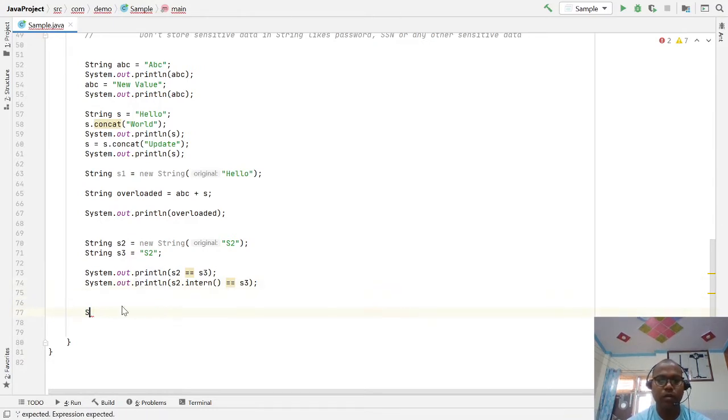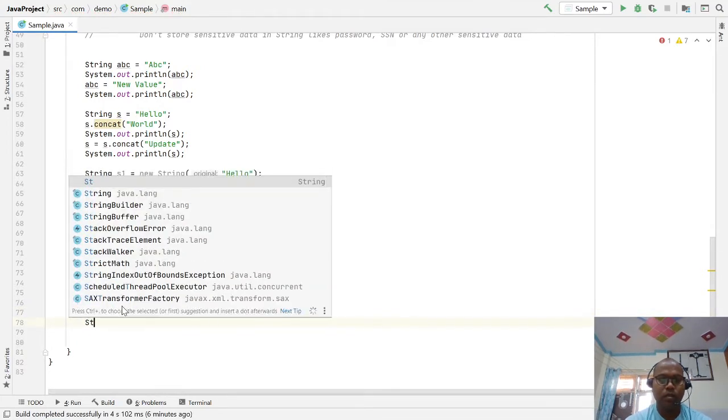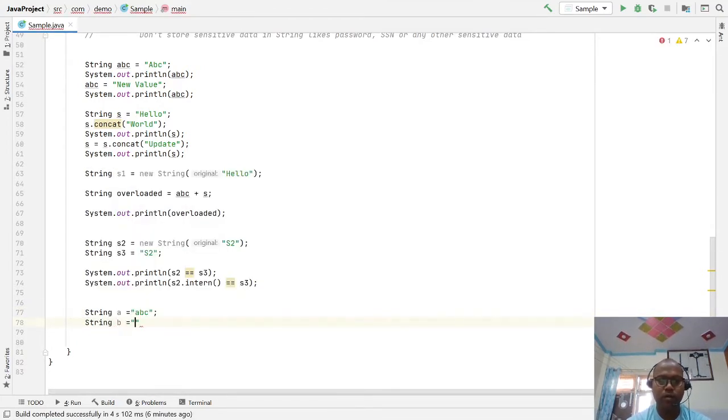I'm going to take new variables: string A equal to "ABC", string B equal to "BCD", and string C equal to A plus B. If you perform this, the plus operator is evaluated at code compilation time. What do you mean by that?